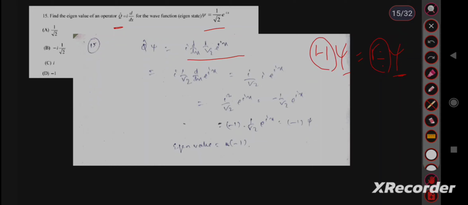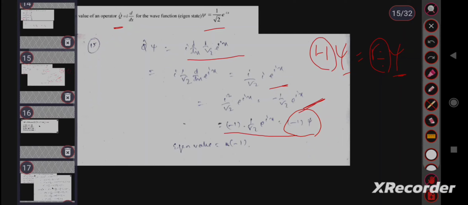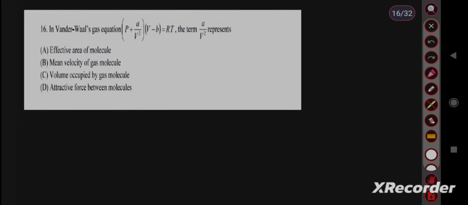1 by root 2 is a constant term, take it outside, and just take the derivative of e to the power ix, which is i e to the power ix. Then after simplification we get minus 1 by root 2 e to the power ix, but the wave function is 1 by root 2 e to the power ix, so minus 1 into psi. Minus 1 is a constant value, so it is our eigenvalue, so the answer is option D. Next, move to question number 16.